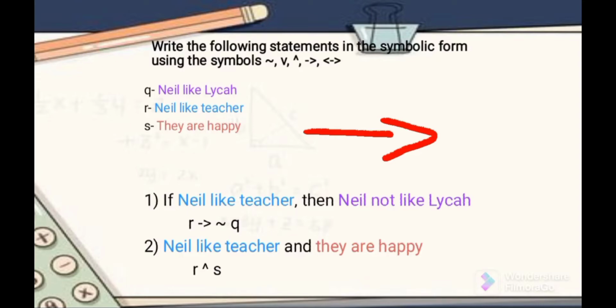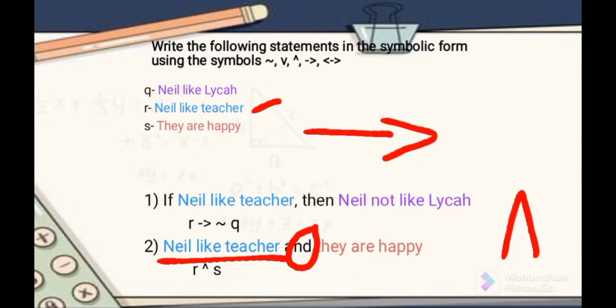For example number 2: Nail likes Laika and they are happy. It is a simple-looking statement, but it is not a simple statement. The first idea is Nail likes Laika, which is the Q statement, and the "and" is a type of connective, the conjunction. And "they are happy" is the second statement, which represents the S statement.